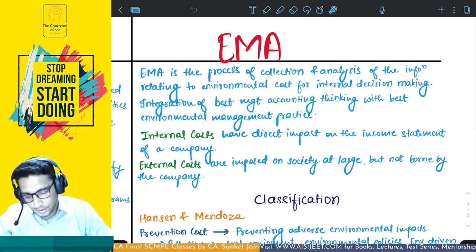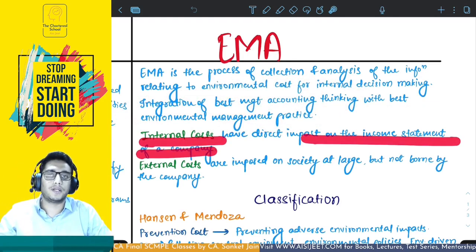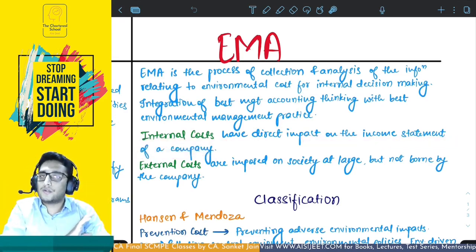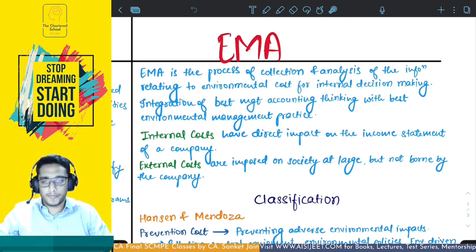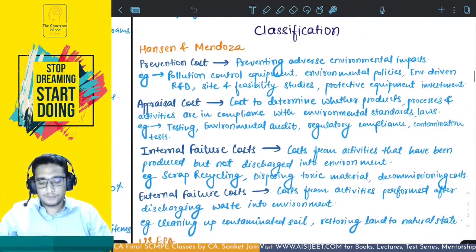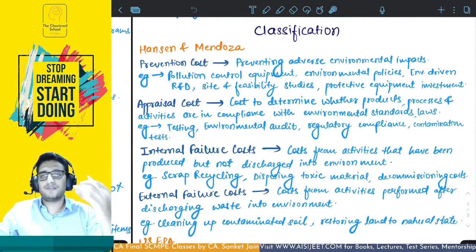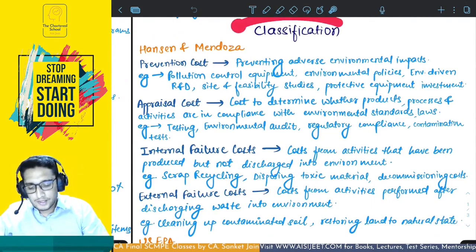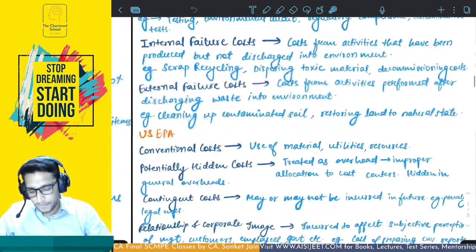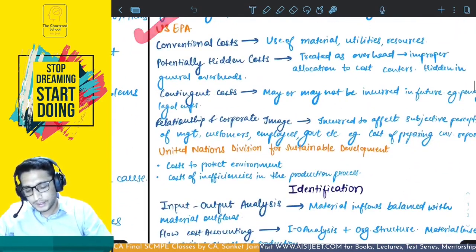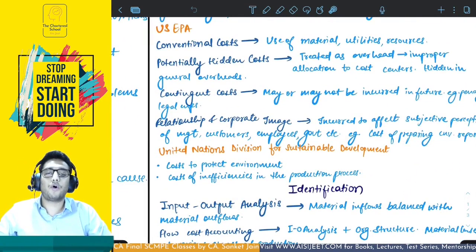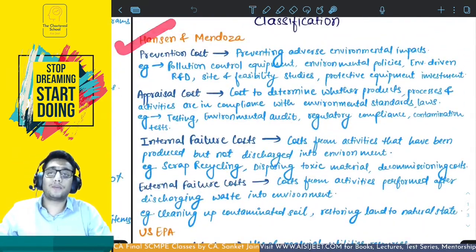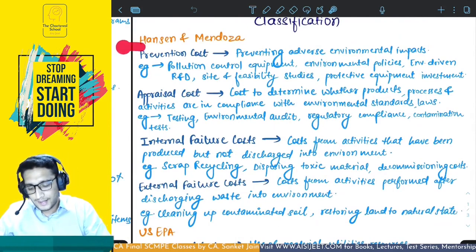Now, the internal costs have a direct impact on the income statement of a company, but the external costs are imposed on society at large, and these are not borne by the company, at least directly. Now there are certain classifications given for environmental management cost. One is given by Hansen and Mendoza, the second by the US EPA, and the third by the United Nations Division for Sustainable Development. We have all three of them in our syllabus. Let's look at this. First, the Hansen Mendoza classification. You have to remember the names as well.